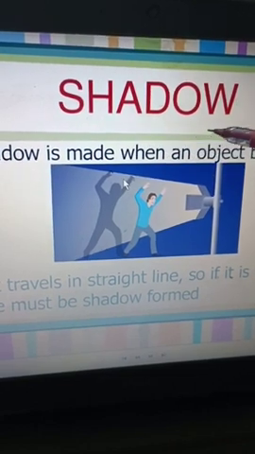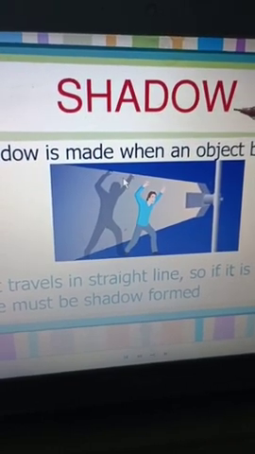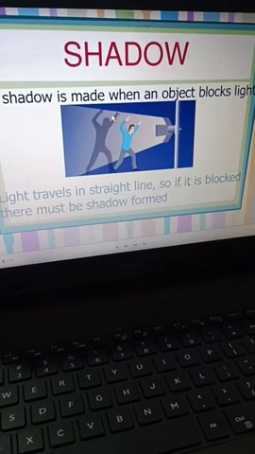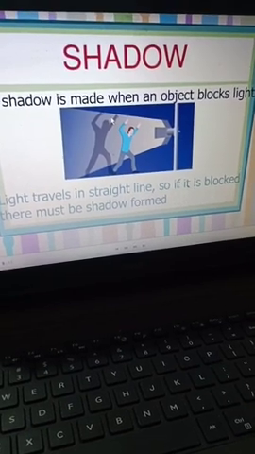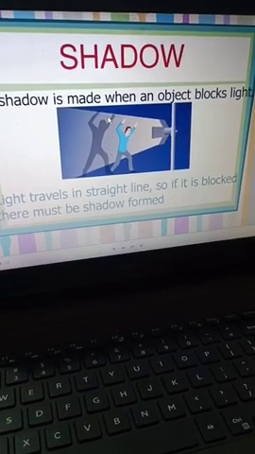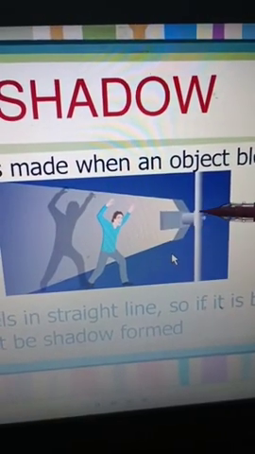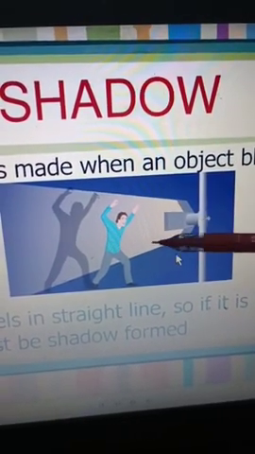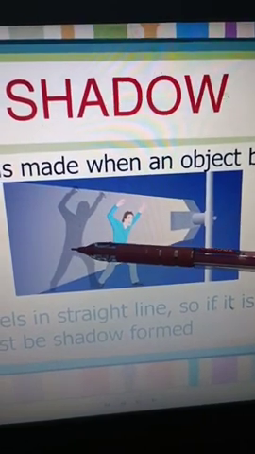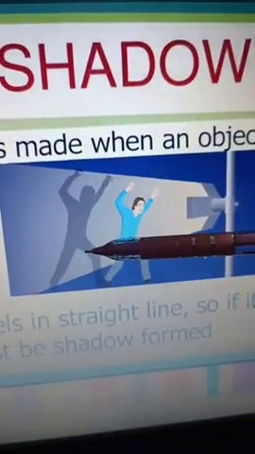Do you know, students, what is shadow? A shadow is made when an object blocks light. In this picture, you can see this is the source of light, this is the man and this is the shadow.